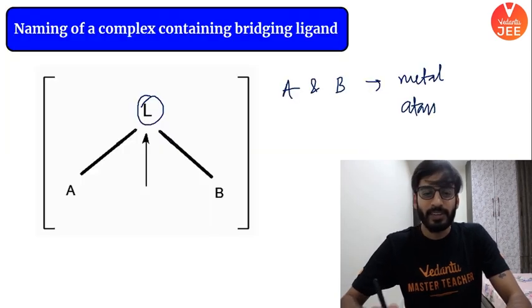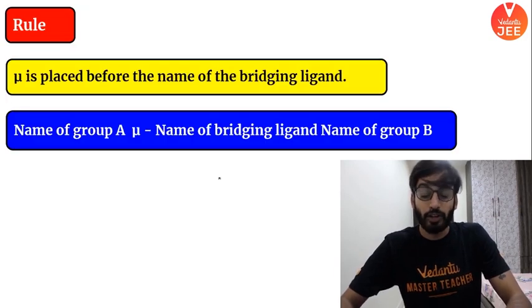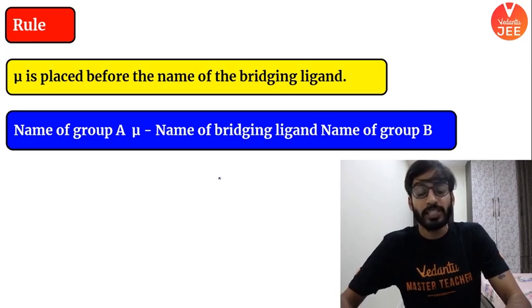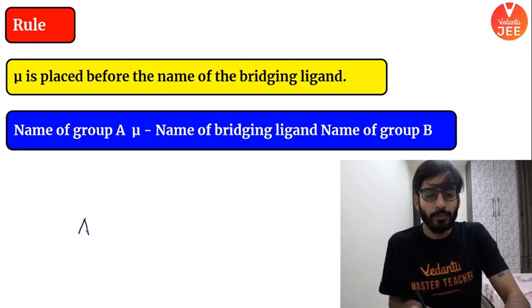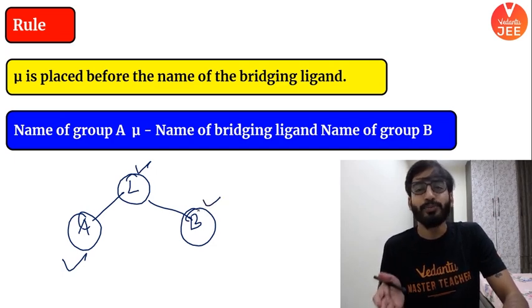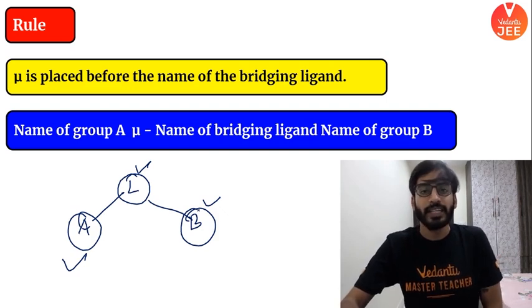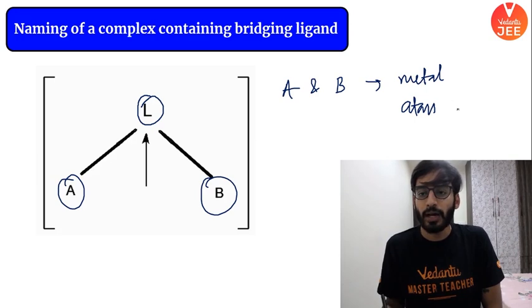And for example, in the previous case, this is central atom A, central atom B. So what you are going to do, naming of the group A, then you will name the ligand and put mu in front of it, and bridging ligand of course, and then you will write the name of the group B, right? This is for when you are going to name such kind of complex. A and B are your central atoms, and L is the ligand. So first you write down this name, then you write down the name of the ligand, and then you write down the name of the group or your central atom. Okay? Alright, along with the groups, of course. These are nothing but central atoms containing the groups. So when I said A and B are metal atoms, along with the groups.